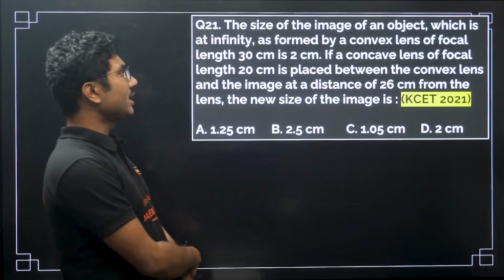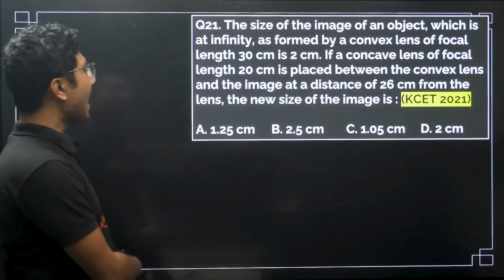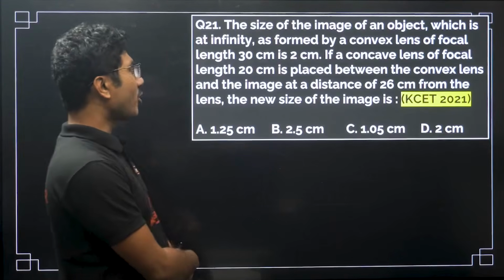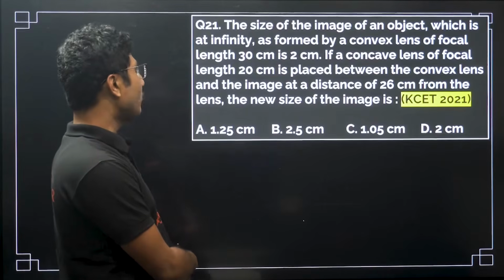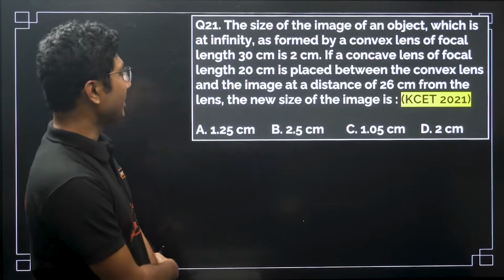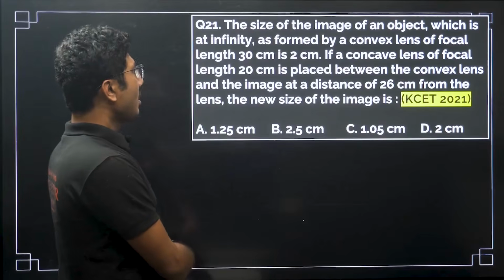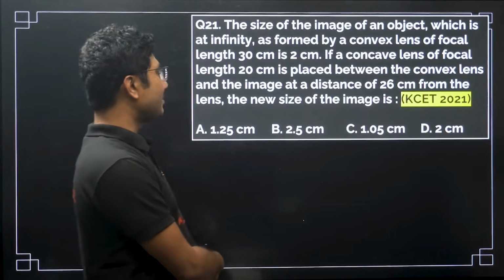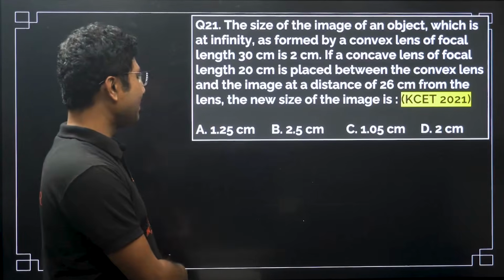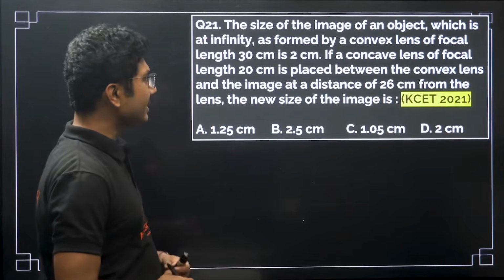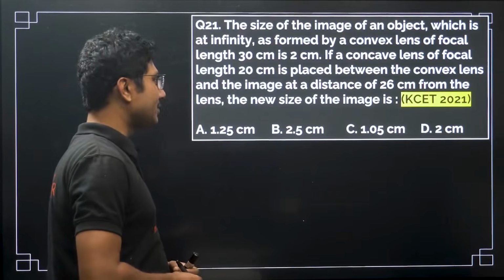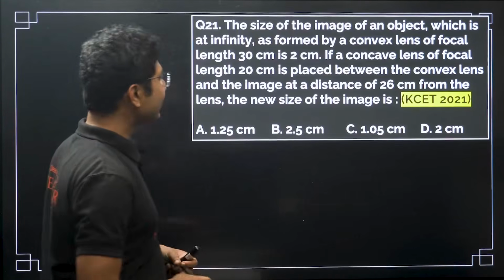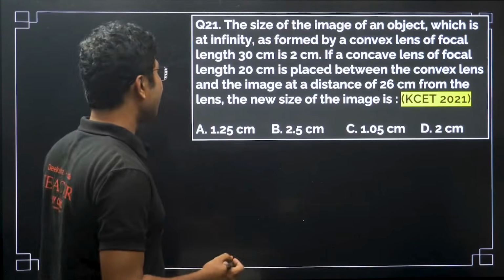The size of the image of an object which is at infinity, as formed by a convex lens of focal length 30 centimeter, is 2 centimeter. If a concave lens of focal length 20 centimeter is placed between the convex lens and the image at a distance of 26 centimeter from the lens, the new size of the image is. So let us see the question, and we have to draw the diagram as well.